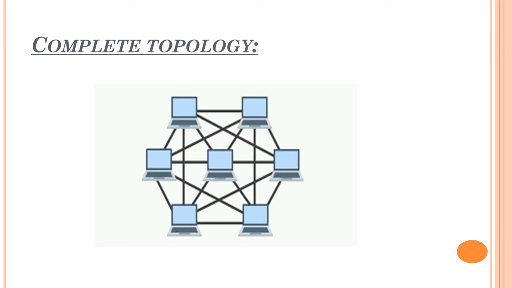In this complete topology, if one computer has any problem, for example the first computer, it means no issue. The other computers will work as they are, based on how the user is working. But in the star topology, if the host computer, the middle computer, gets any damage, the whole system will close.